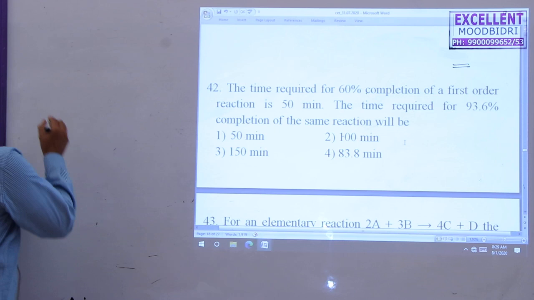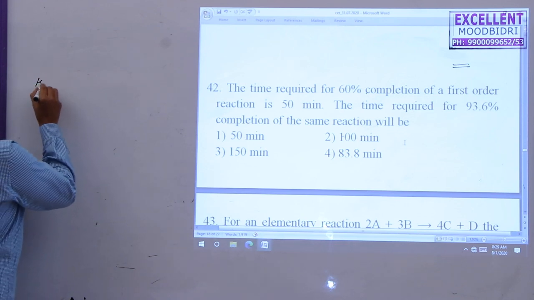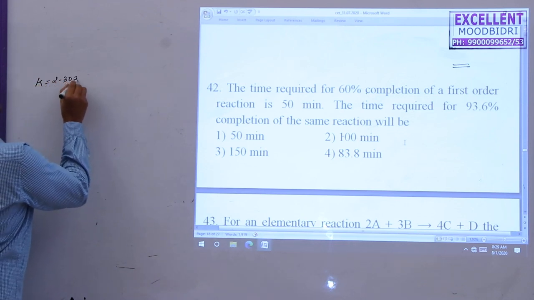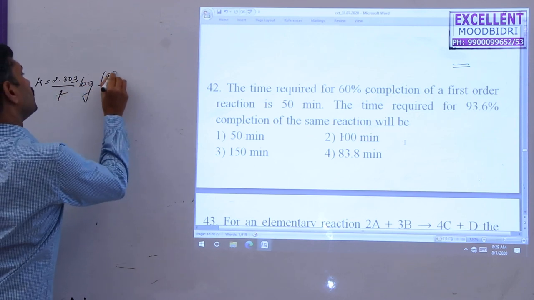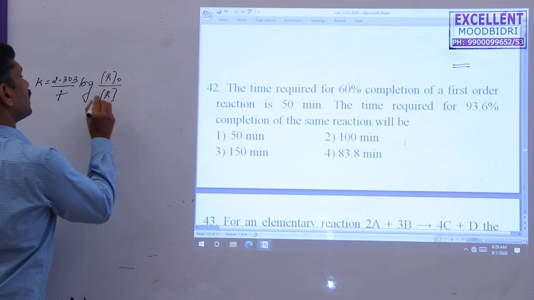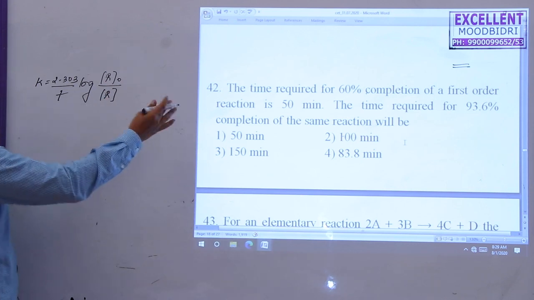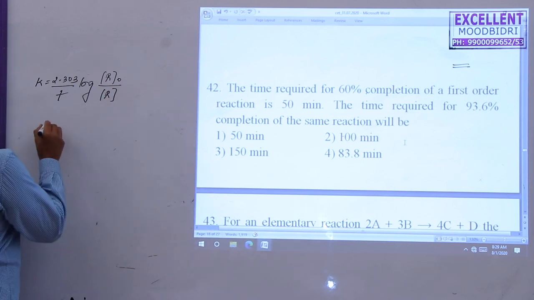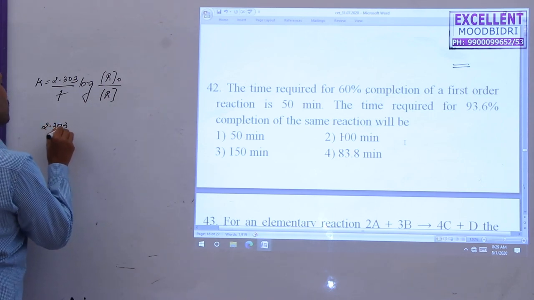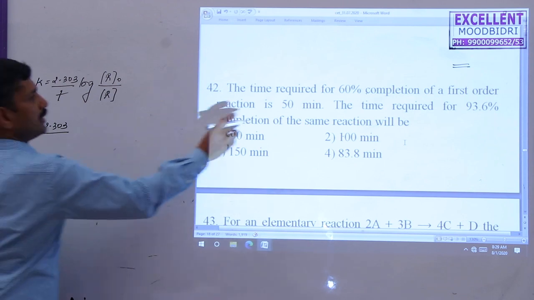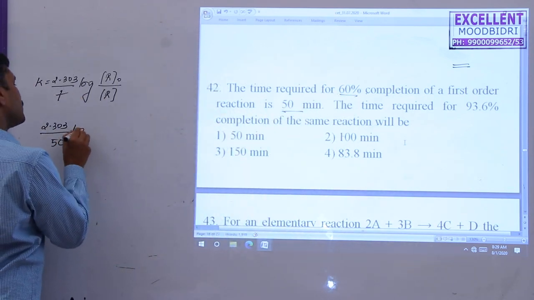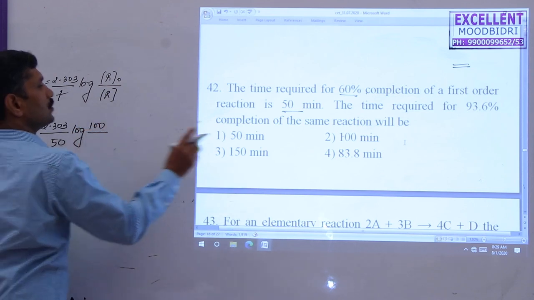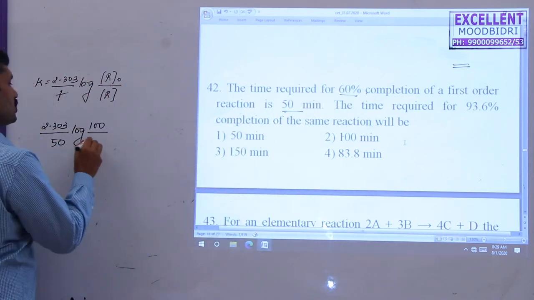So directly use the formula. K is equal to 2.303 divided by t log R naught divided by R. This formula is applied here. So I can directly do the comparison. There are two sets of data I can consider here. So 2.303 divided by t. First, for this one, how much time is taken here? 50 minutes. Log initial concentration 100. So 100 minus 60, 40.